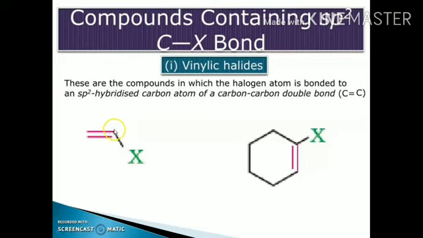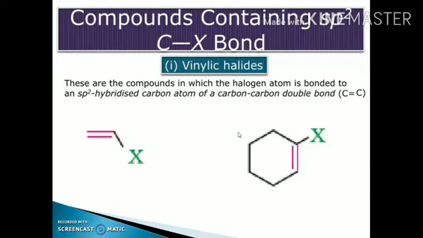It means this carbon has 1 sigma bond, 2 sigma bond, the third one is the halogen group, and the fourth bond is the pi bond. It means it has only 3 sigma bonds, so the hybridization of this carbon atom is sp2. Same in case of this compound, 1 sigma bond, 2 sigma bond, 3 sigma bond, and the fourth one is the pi bond. It means this carbon atom is also an sp2 hybridized carbon atom.